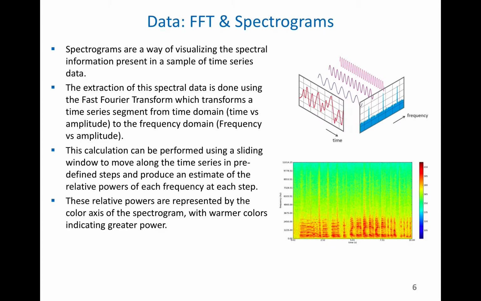The result is a picture that looks like this, and you'll have time on the x-axis and the frequency on the y-axis, and the color axis that you see here is the actual relative power. So the more warm the color, the more red the color here indicates greater power at that frequency as compared to other time bins or frequencies. So it's a kind of a 3D plot with the third dimension being color. So the takeaway message here, if all that seems too much, is the more warm the color, the more red the color, the more power there is at that point in the sample.